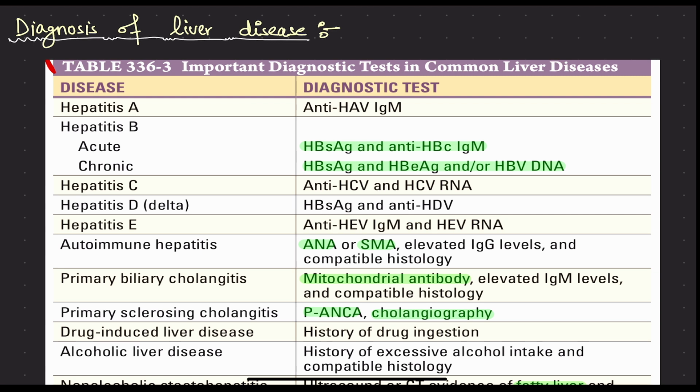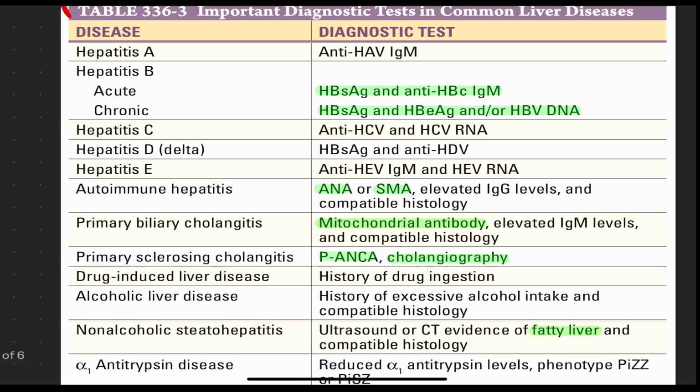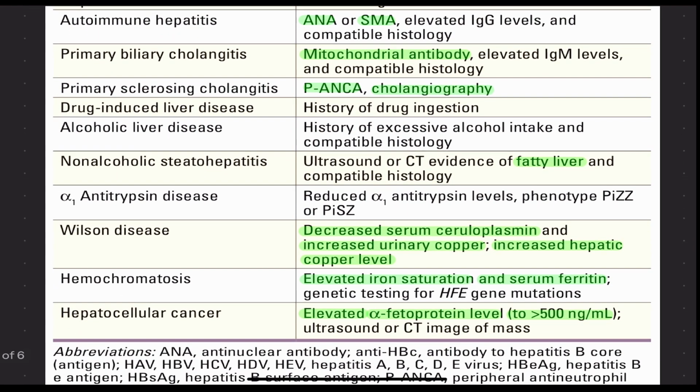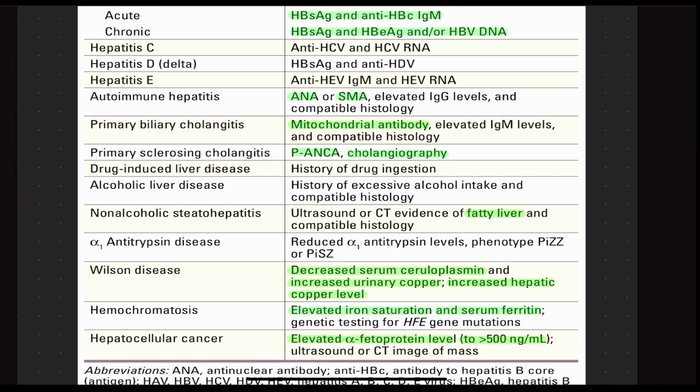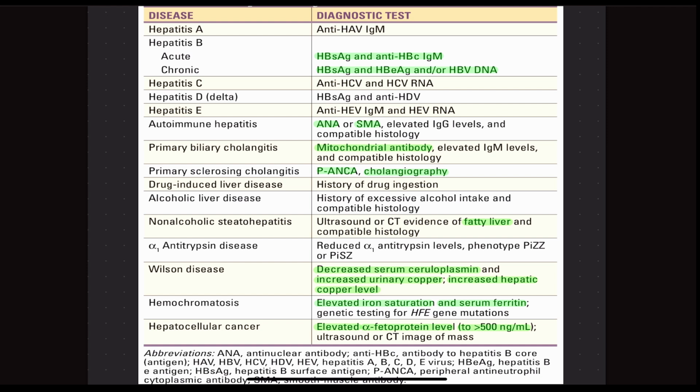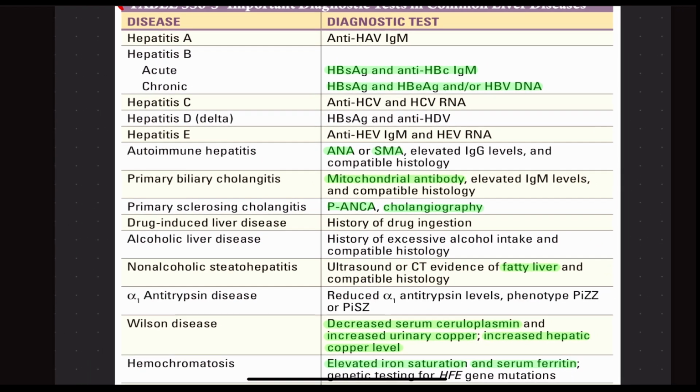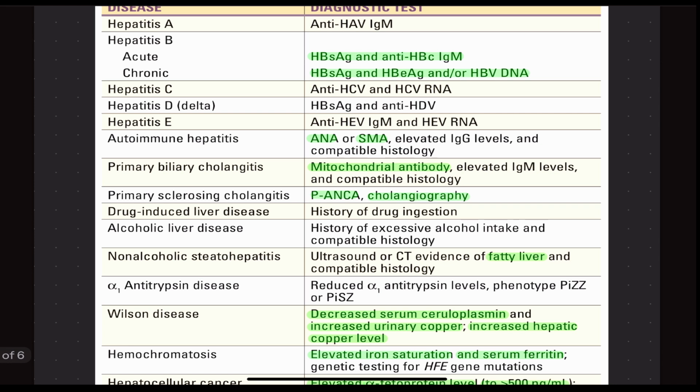For example, viral hepatitis, autoimmune hepatitis, right? Primary biliary cholangitis, sclerosing cholangitis, drug-induced liver injury, non-alcoholic steatohepatitis and cirrhosis, alpha-1 antitrypsin deficiency, Wilson's disease, hemochromatosis, hepatocellular carcinoma. So we have to do the tests which are particular to these diseases. These diseases are known to cause liver disease. So for hepatitis A, we will do anti-hepatitis A antibody IgM type, because hepatitis A causes acute liver injury only.